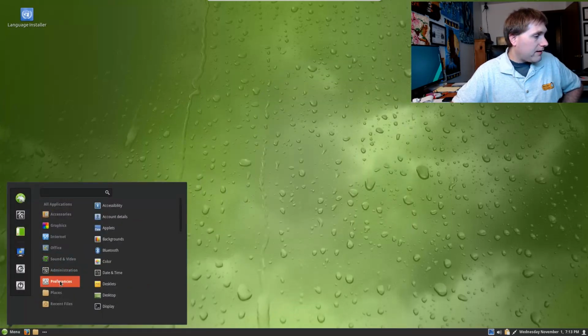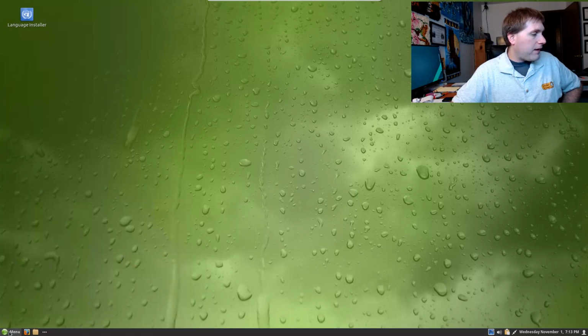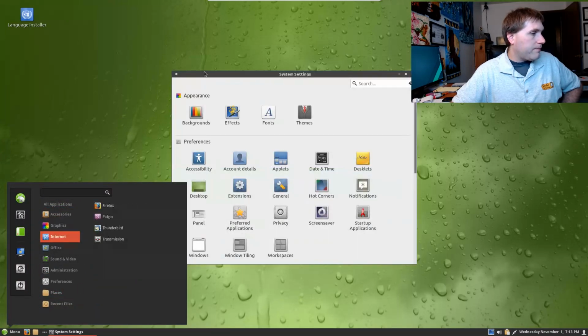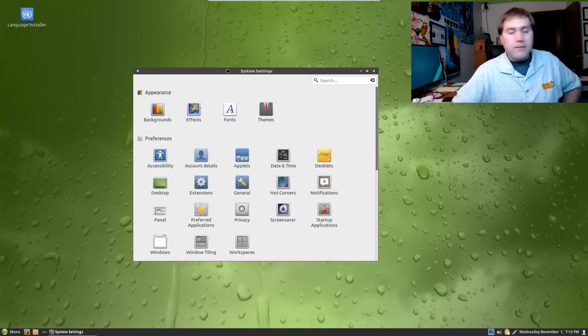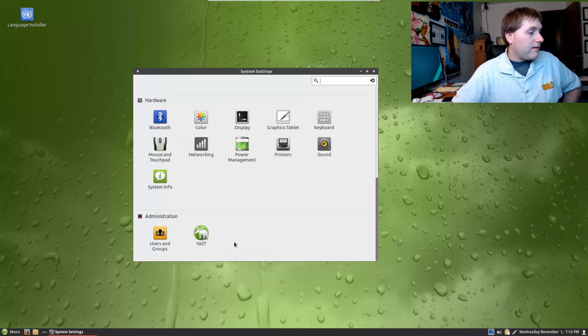All right. I was under our preferences, effects, fonts. So a lot of the different systems I'd be used to. Here's your whole system settings panel, and well, that's loading recent files and things. All right, so here's the Cinnamon system settings panel that I'd be used to seeing. So this is all nice and handy.